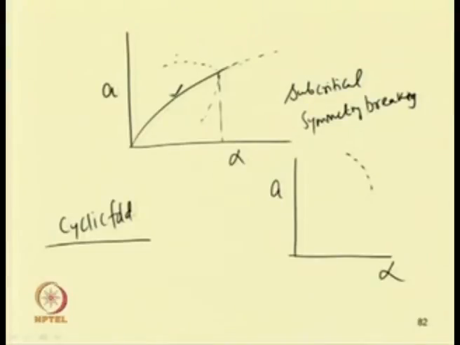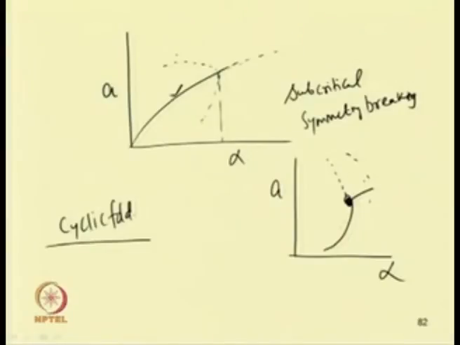So, in this case, at this critical point, we will have a stable solution and this is unstable. So, at this point, this is a saddle node, similar to the saddle node in case of the fixed point response.